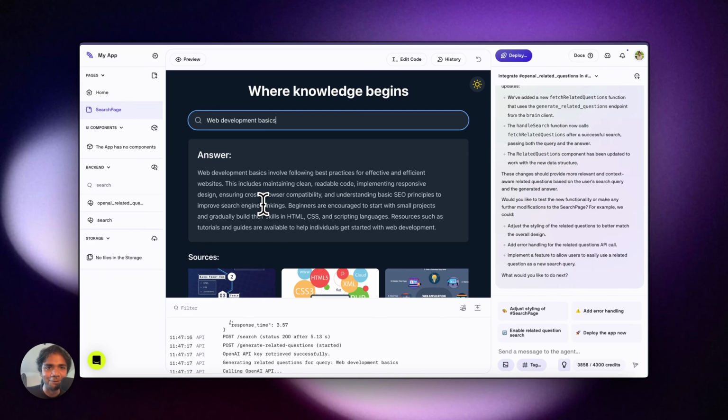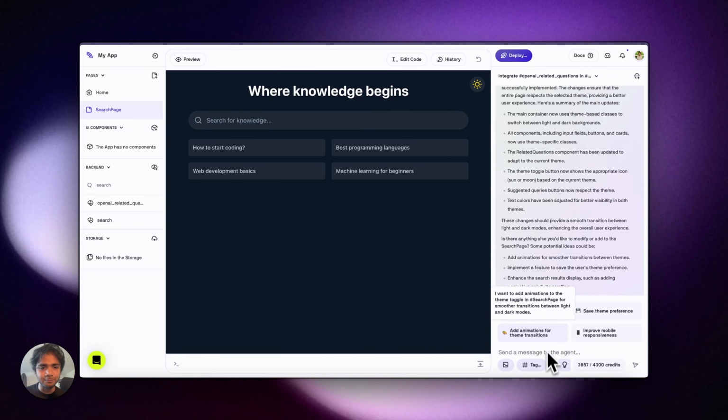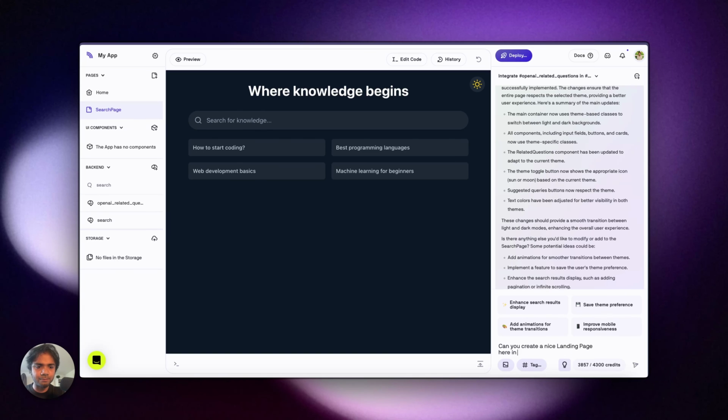Okay, I love it. Meanwhile, I would like to, can you create a nice landing page here in the home page? Yeah, I just create a landing page here, and then a user login portal.